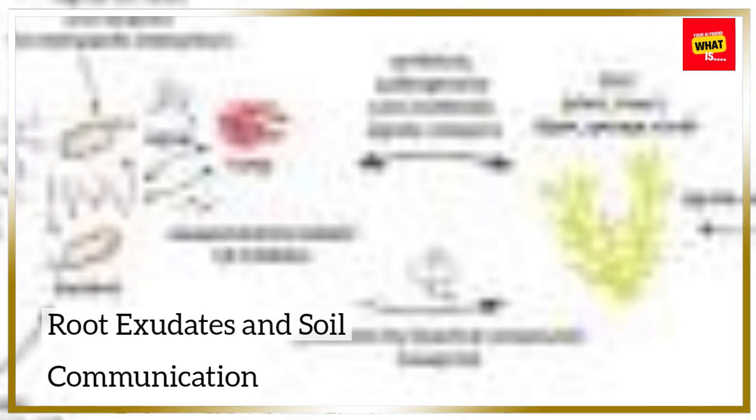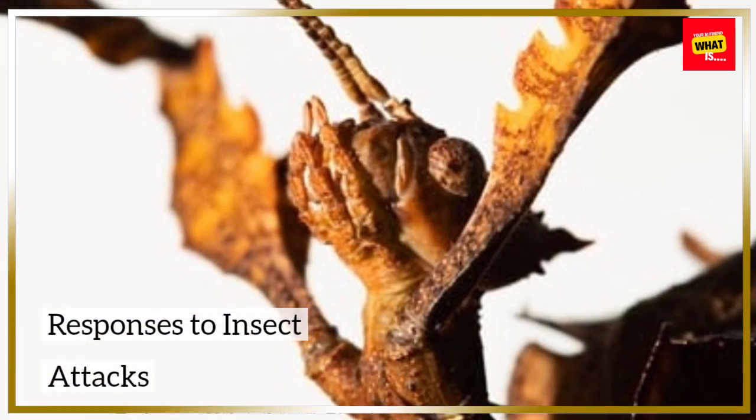Root exudates and soil communication. Plants also release chemical compounds, known as root exudates, into the soil. These chemicals can inhibit the growth of competing plants or encourage the growth of symbiotic organisms. Root exudates play a crucial role in plant-to-plant communication below the surface, helping to establish territorial boundaries and manage competition for resources.